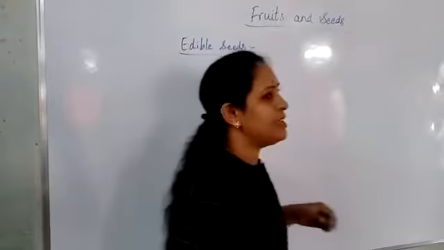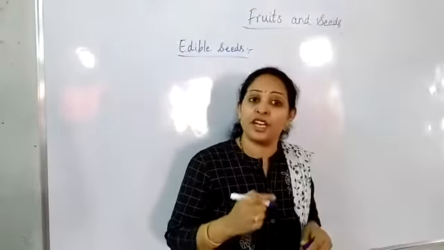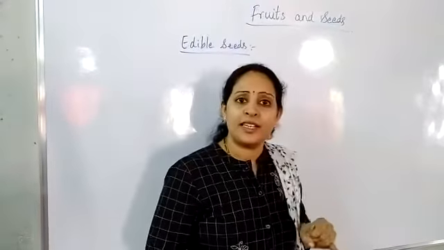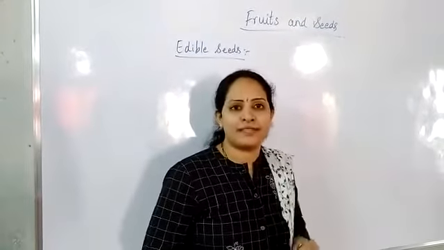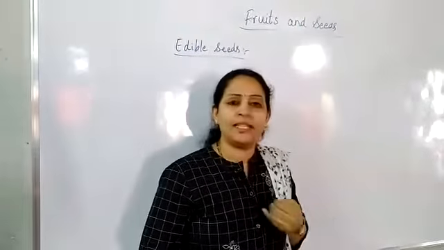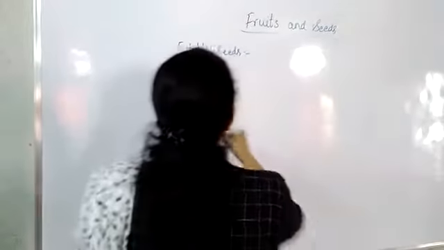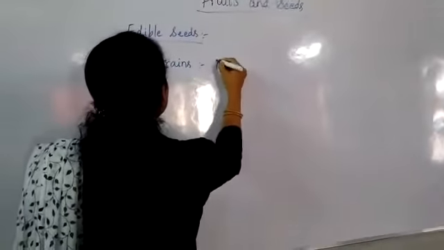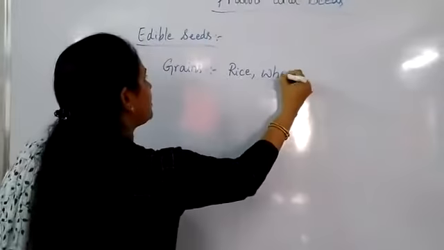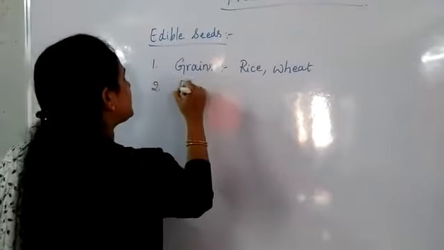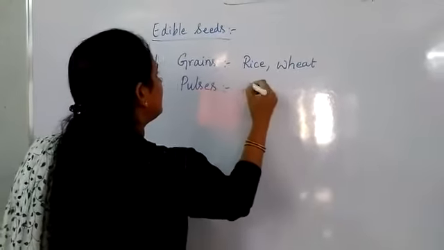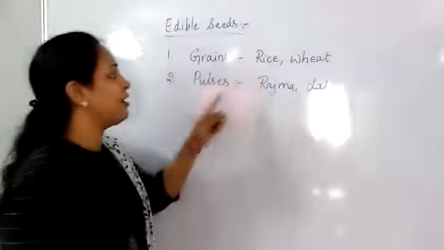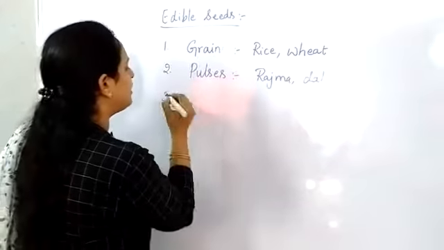What's the meaning of edible seeds? Some seeds can be eaten. Those are called edible seeds. The edible seeds are sorted out into 4 groups: cereals, which are also called grains, pulses, oil seeds and spices. What are the examples of grains? Rice, wheat. Pulses: rajma, dal. All varieties of dals are related to pulses. And third one, spices.